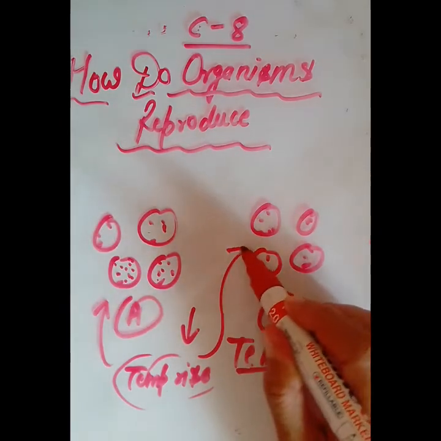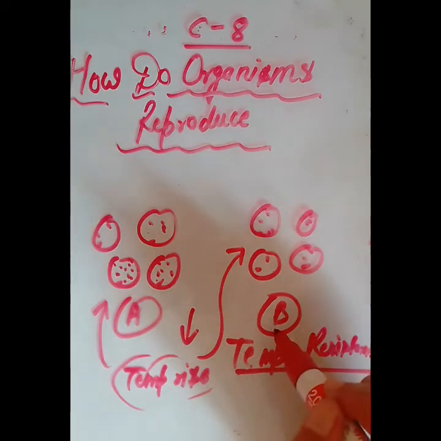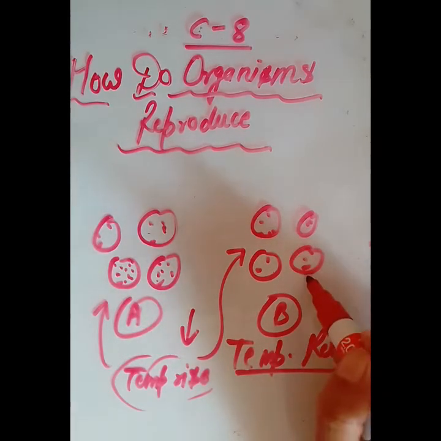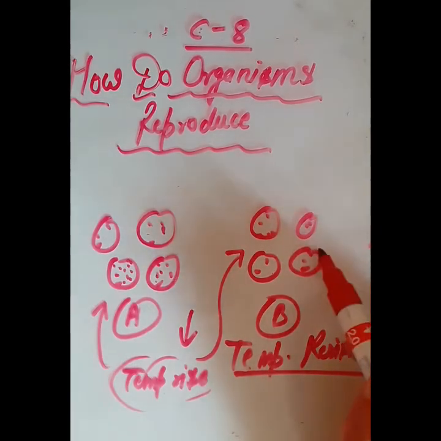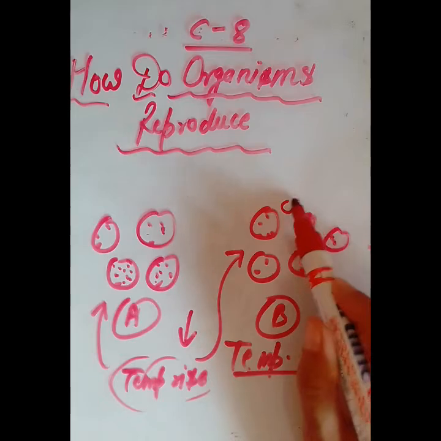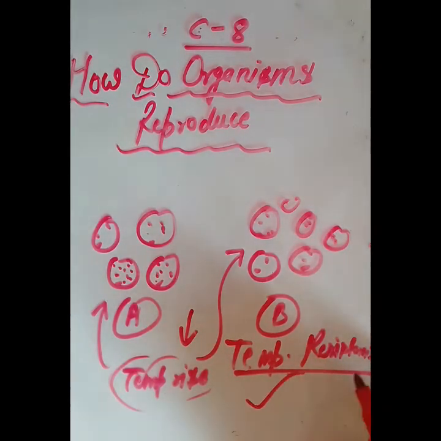But the temperature resistant bacteria can survive better, and they can maintain their species. They will divide one after the other, and in this way the species can be maintained, because they have the positive variation in them. That positive variation is temperature resistance.